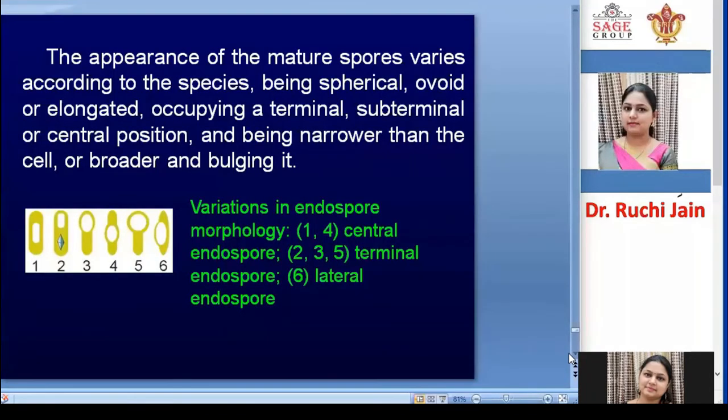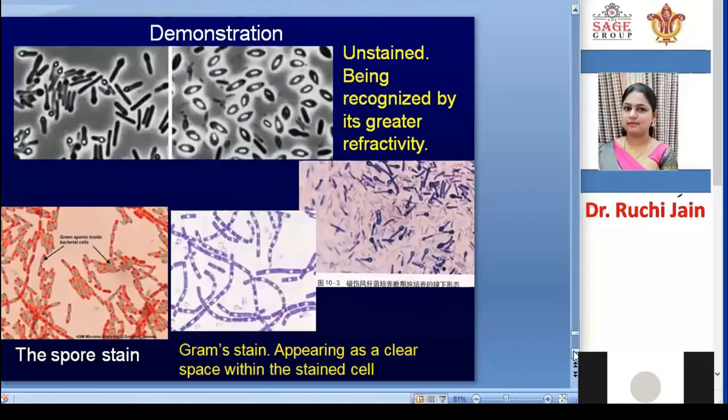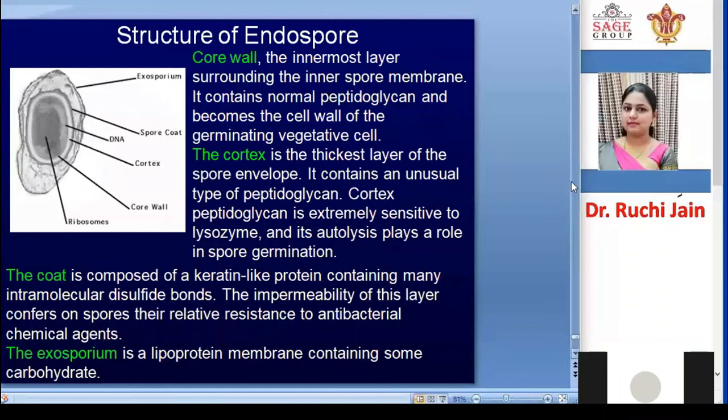Okay, so if we see the core wall, the core wall contains the inner spore membrane. It contains normal peptidoglycan and a layer.